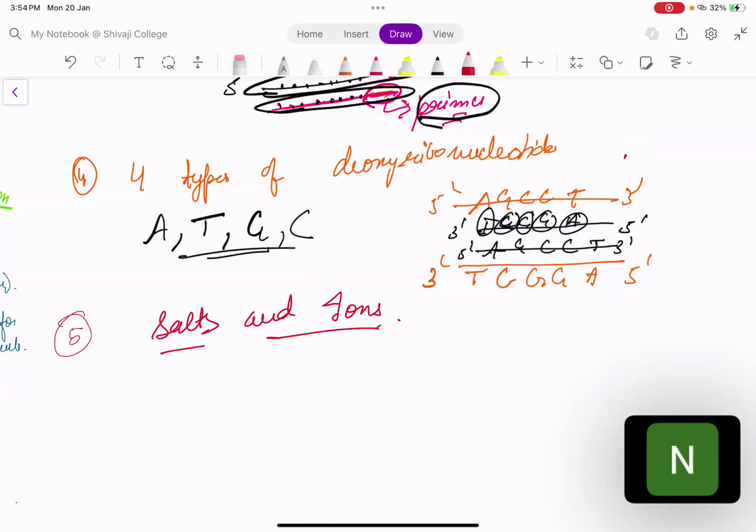Now let us see how this process goes. ये process चलता कैसे है. Let us see how PCR works.